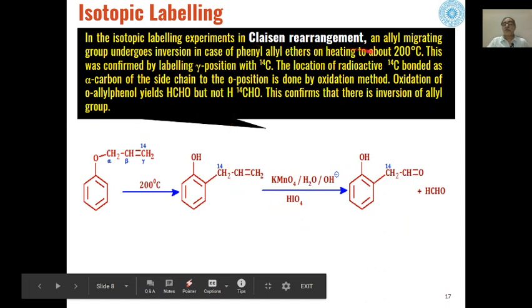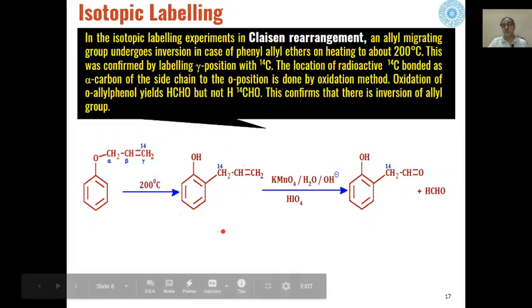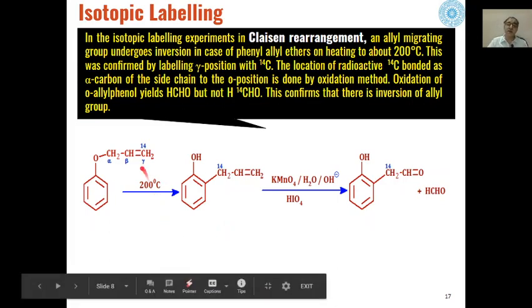Then another example is the Claisen rearrangement. We have seen previously that allyl ethers get converted into allyl phenols as the products when heated at high temperature.